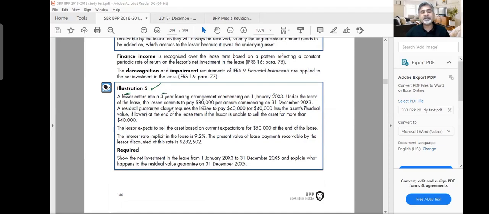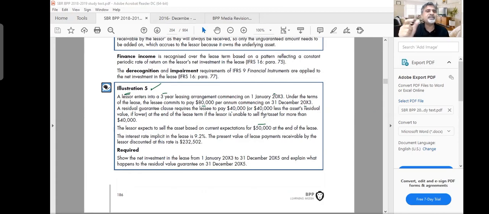A residual guarantee clause requires the lessee to pay 40,000, or 40,000 less the asset's residual value if lower, at the end of the lease term if the lessor is unable to sell the asset for more than 40,000. So 40,000 is a guaranteed amount. If he could not sell it for 40,000, if he could sell it for only 35,000, then 5,000 will be paid by the lessee. The lessor expects to sell the asset based on current expectation for 50,000. So 40,000 is guaranteed, but we expect to sell it in the market for 50.